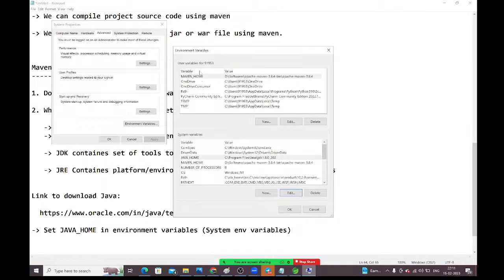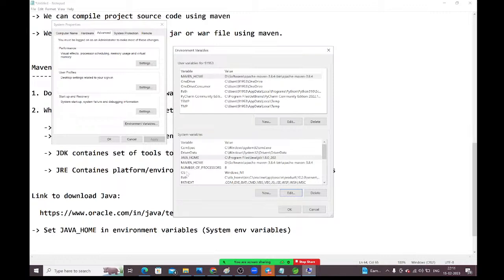Other people can't use this. Suppose if you create under system variables, anybody can log in to the system and everybody can access all these things. System variables means it will be applicable for the entire system. If you create under this user, it will be applicable only for this particular user.